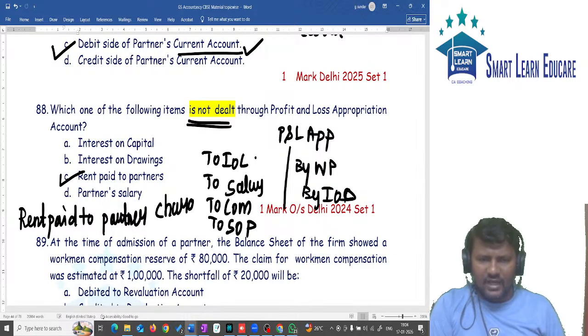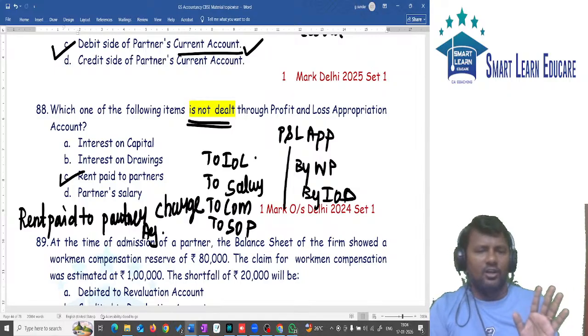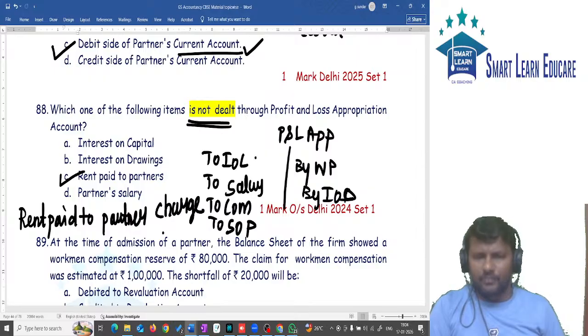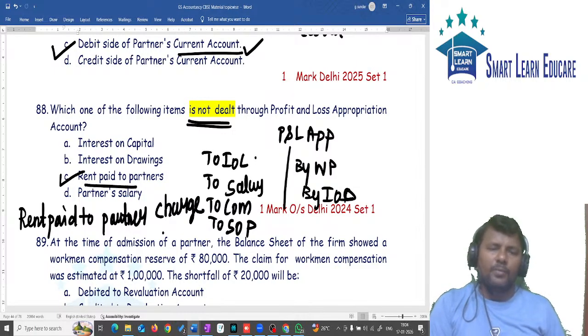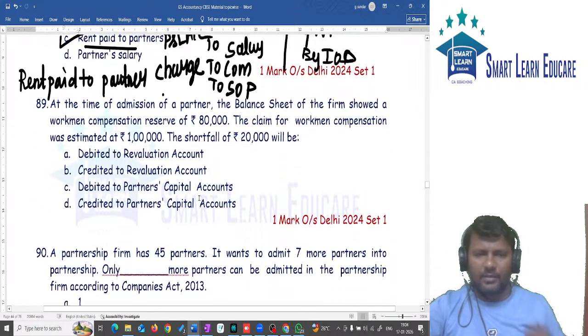When I say charge against profit, whether you earn profit or not, it should always be paid. That is called a charge against profit. Rent paid to partner will come in which place? P and L account.